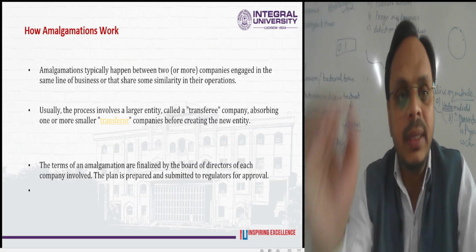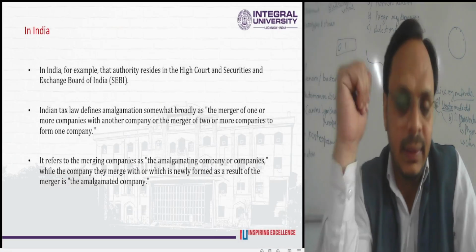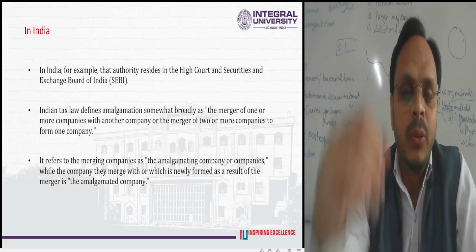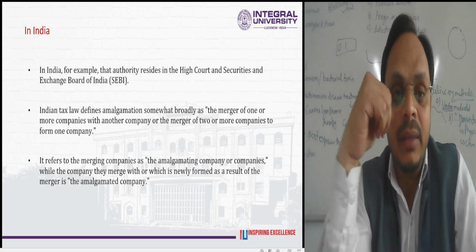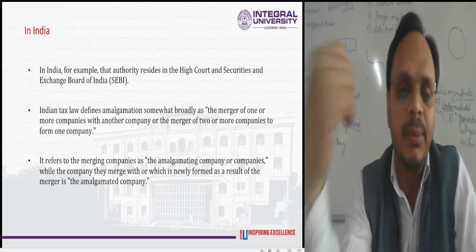So how does the amalgamation process work in India? In India, the authority resides in the High Court and the Securities and Exchange Board of India.